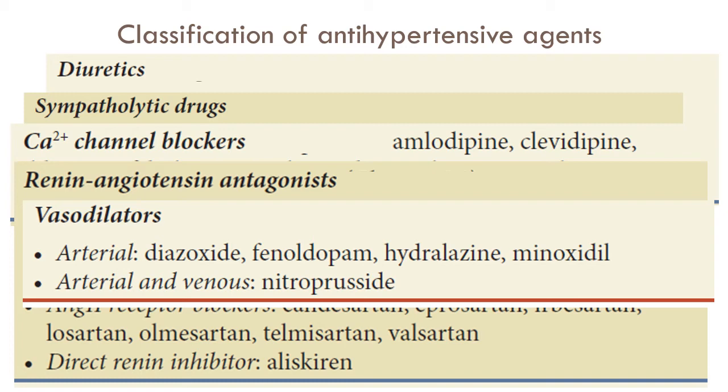However, they are used in hypertensive emergencies, mainly hydralazine in eclampsia. Also, hydralazine is useful in patients with heart failure to reduce the afterload, and these drugs can be combined with ACE inhibitors or ARBs.